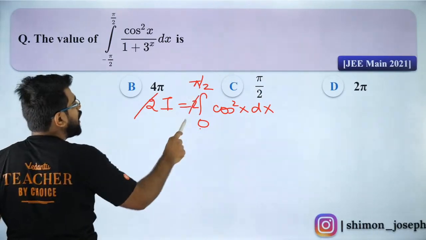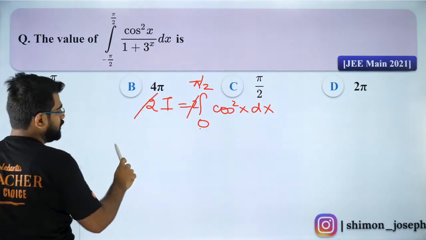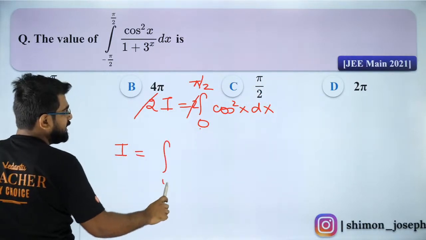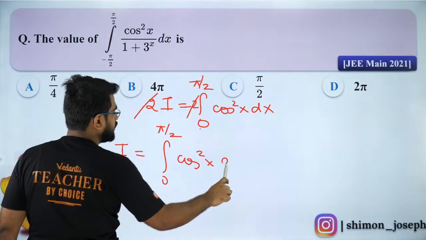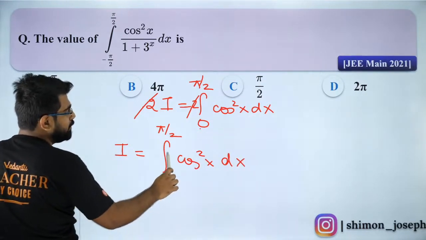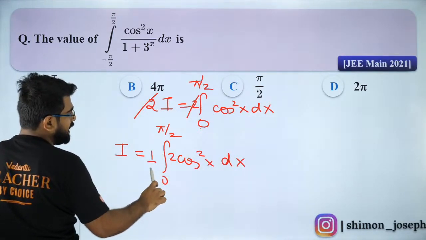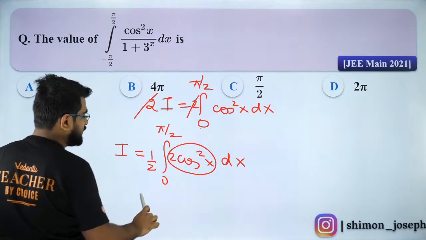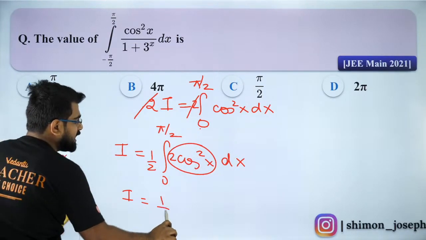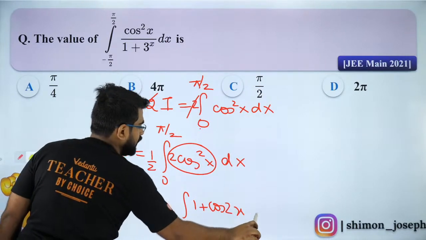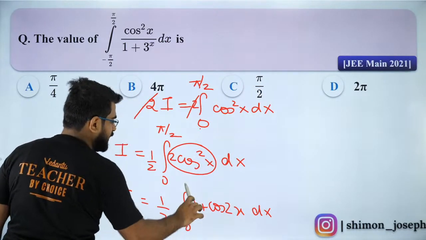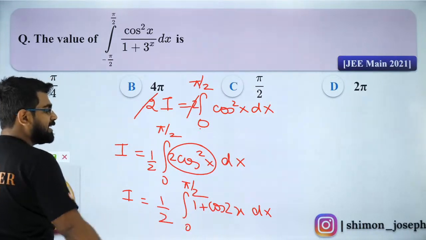Now 2I, this 2 will get cancelled. So I'll have I is equal to integral 0 to pi by 2 cos square x dx. Now I will multiply by 2 and divide by 2. So 2 cos square x, I can write it as 1 plus cos 2x dx from 0 to pi by 2. Now integrate it and solve it.